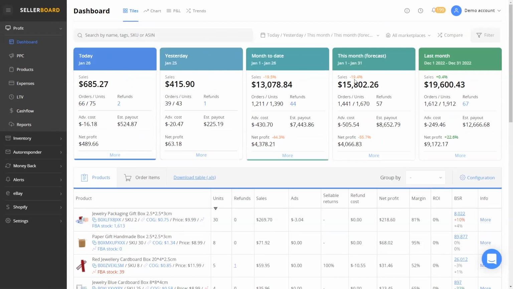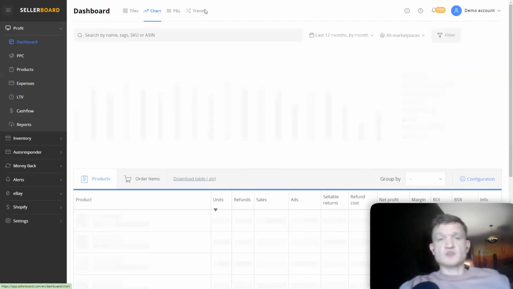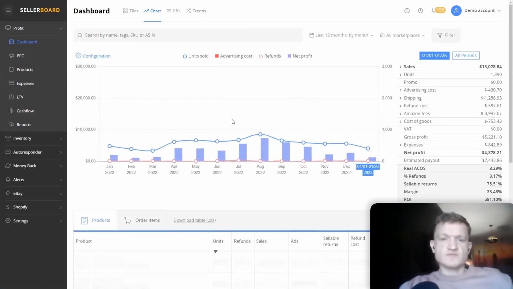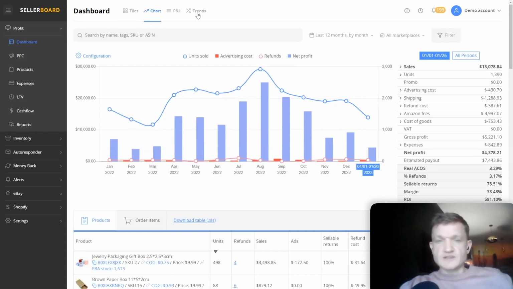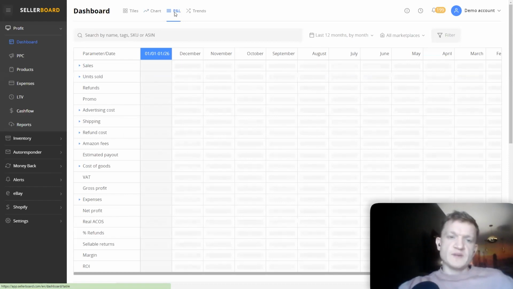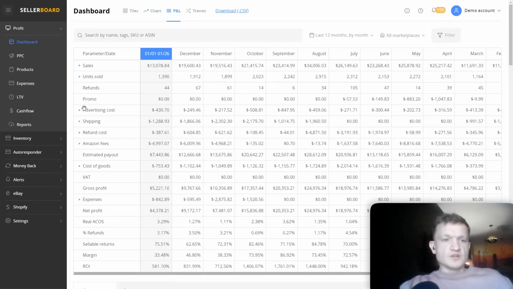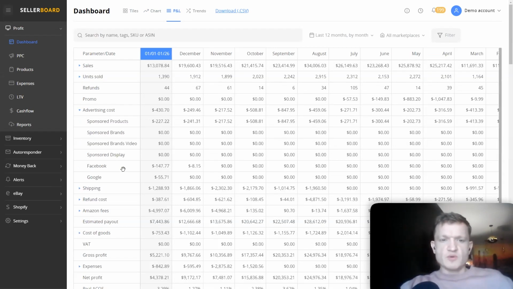And besides viewing your information month to month, day to day, and by orders, you can also view the same info in a chart view or in a profit and loss table and trends. I'm going to go quickly through each of these views. So this is the chart view. You can see the dynamics in it, also analyze every KPI. The P and L, so the profit and loss table, is basically a giant spreadsheet with all your numbers for each month. And then you can see how well every KPI is performing. So you can always also break them up and see the components.